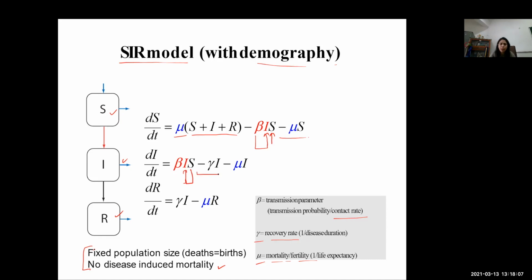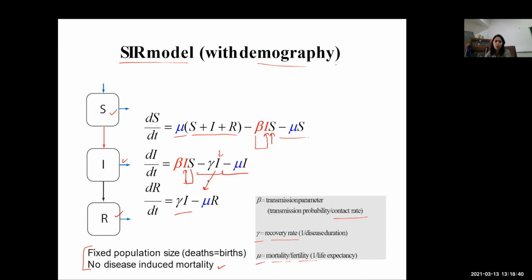There will be a self decay in the infected population, and there will be a recovery rate, and when we say recovery rate, then there will be a decrement in the population of infected because they will be moved to the R compartment. Then there will be natural mortality for this infected population. Similarly, we have the third equation written for the recovered population.